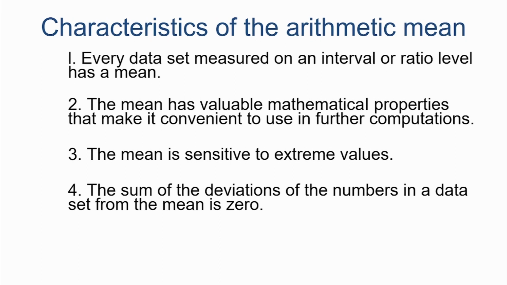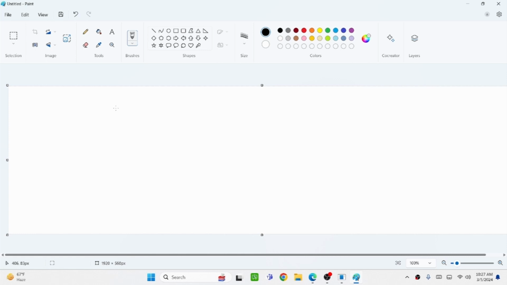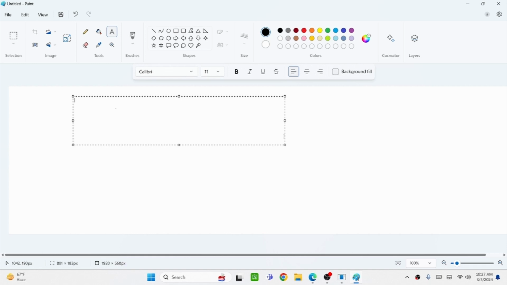Okay. Let us do it on Paint. So, 1, 2, 3, 4, 5. The mean is 3. Let me increase the font size.